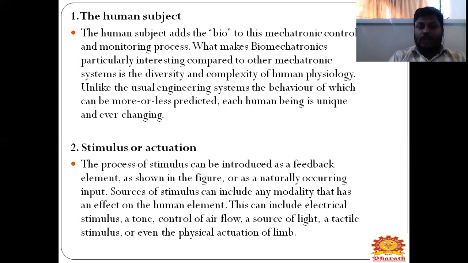Stimulus and actuation. The process of stimulus can be introduced as a feedback element as shown in the earlier diagram, or as naturally occurring inputs. Sources of stimulus can include any modality that has an effect on the human element. This can include electrical stimulus, audio tones, control of airflow, a source of light, and tactile stimulus, or even the physical actuation of the upper body limb or lower body limb.